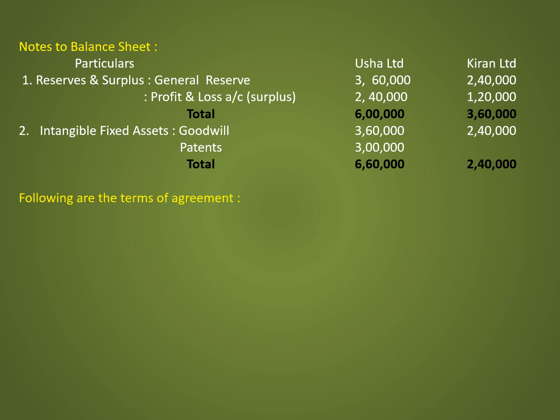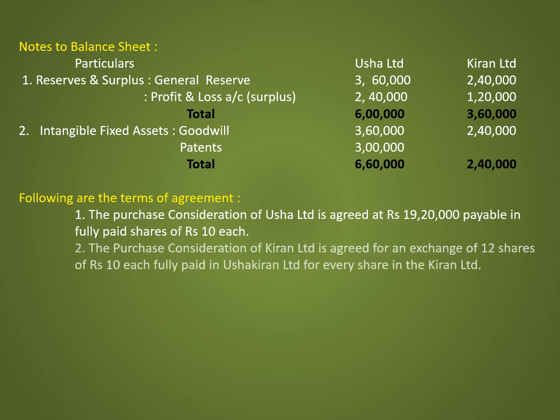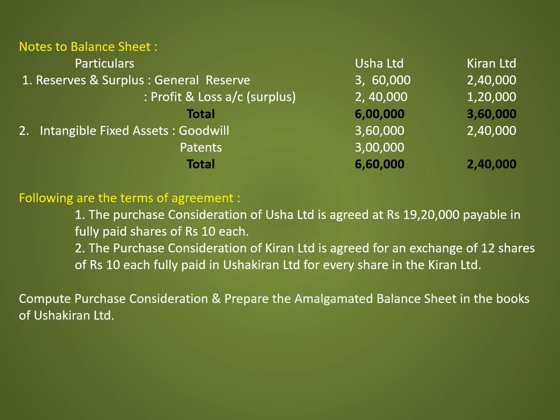Following are the terms of agreement. The first agreement, the purchase consideration of Usha Limited is agreed at rupees 19,20,000 payable in fully paid up shares of rupees 10 each. The second agreement, the purchase consideration of Kiran Limited is agreed for an exchange of 12 shares of rupees 10 each fully paid in Usha Kiran Limited for every share in Kiran Limited. Compute purchase consideration and prepare the amalgamated balance sheet.